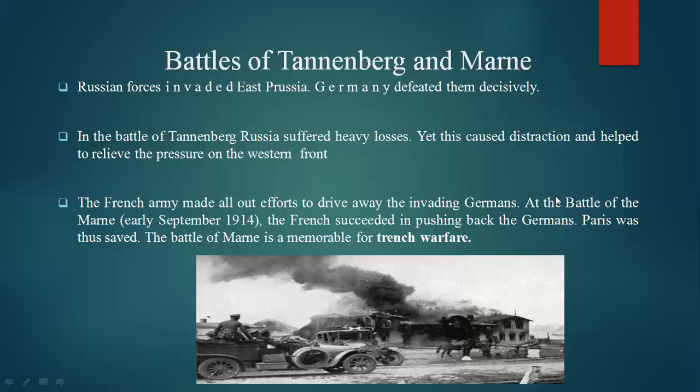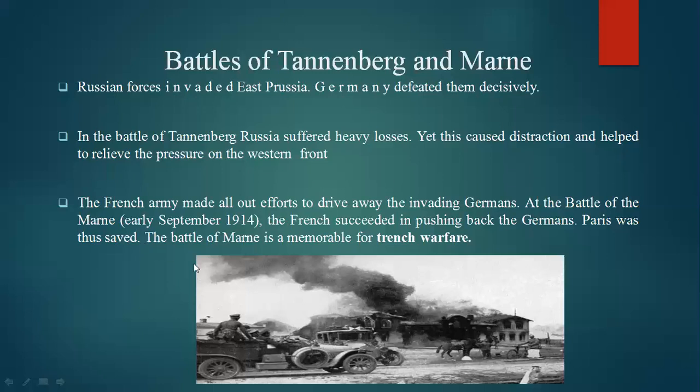In the next battle, the Battle of Marne, in September 1914, the French succeeded in pushing back the German invasion and saved Paris and other parts of the French borders. The Battle of Marne is memorable for trench warfare, a technique used by the French in that battle.